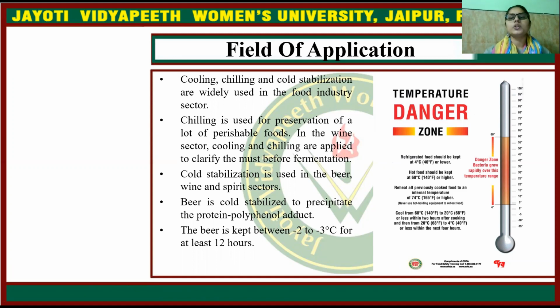Hot food should be kept at 60 degrees Celsius or higher, at which the microorganisms will not grow and will not deteriorate the quality of the food product or create any foodborne diseases for the consumer. Reheat all previously cooked food to an internal temperature of 74 degrees Celsius or higher, and never use hot holding equipment to reheat food, because there is temperature fluctuation in them.